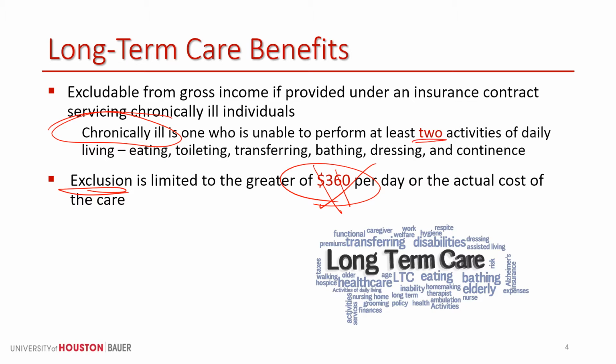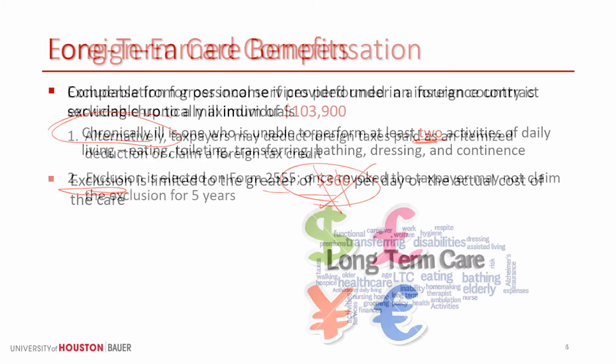And you can see they're unable to perform 2 daily activities. So we've got a list of 6 daily activities. They're unable to do 2 of those. They would now be chronically ill, and should they be unable to care for themselves and their policy pays out, they could exclude those benefits.